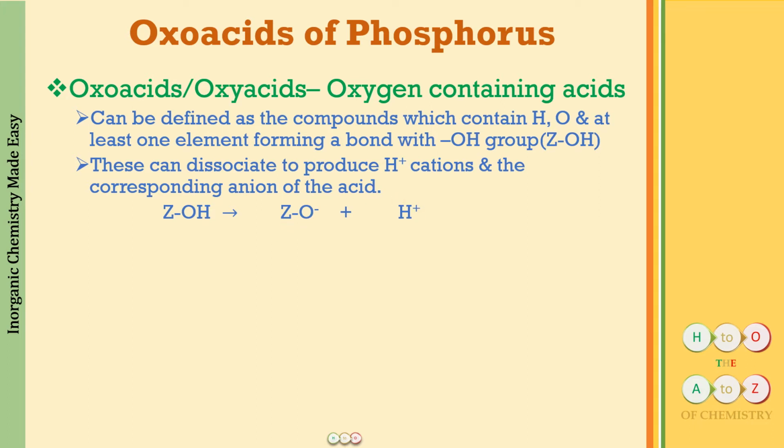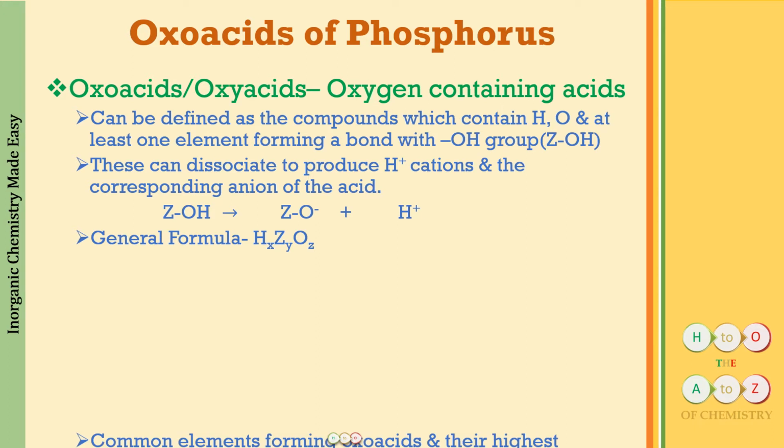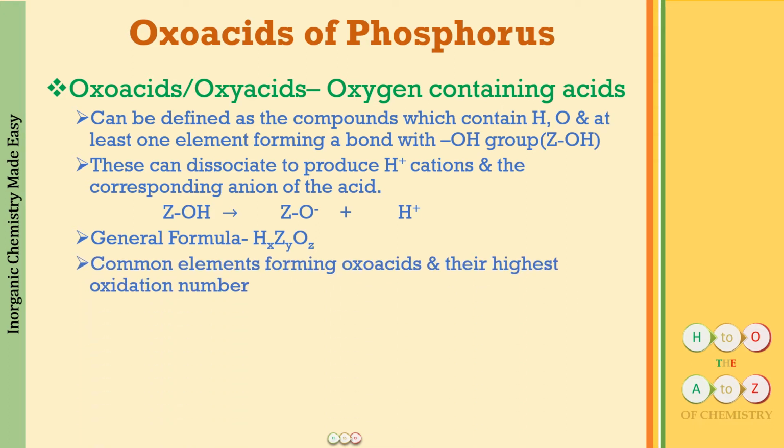What is the general formula for these compounds? Well, the general formula is going to be HxZyOz. So all the three elements, hydrogen, the Z element, which can be any element, as you will be seeing in the examples, and we can have oxygen in varying numbers. All right. Now, which are the elements which can form these oxoacids? So I'm going to give you a few common elements which form oxoacids, and along with that I'm going to give their highest oxidation number.